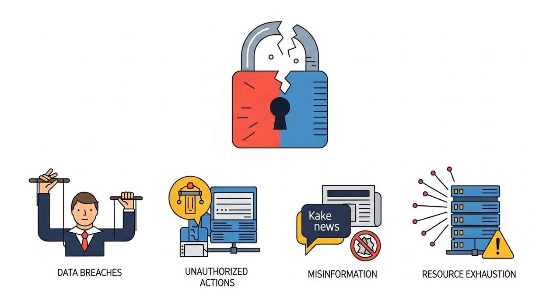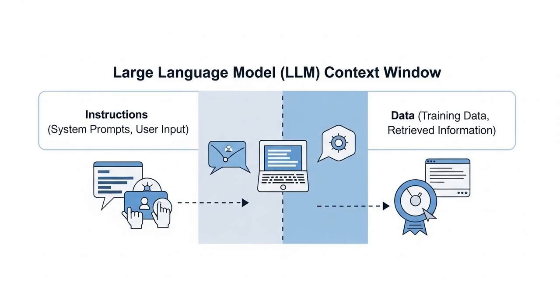Finally, there's a threat that's less discussed but still potent: resource exhaustion. An attacker can craft a prompt that forces the LLM to perform a computationally expensive task, like generating an incredibly long, complex poem or entering a recursive logic loop. By tying up the system's resources, the attacker can cause a denial of service, making the AI slow or completely unavailable for legitimate users.